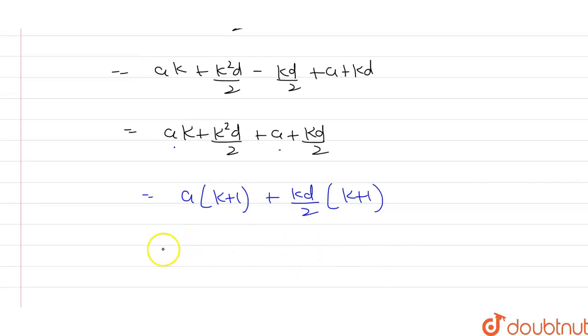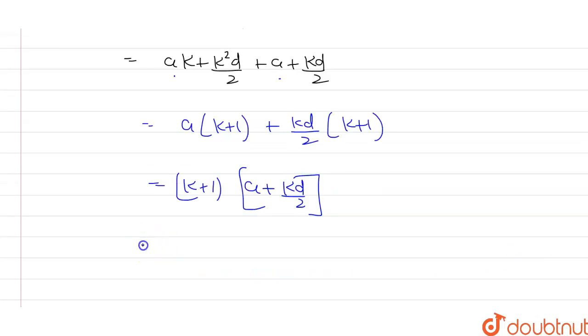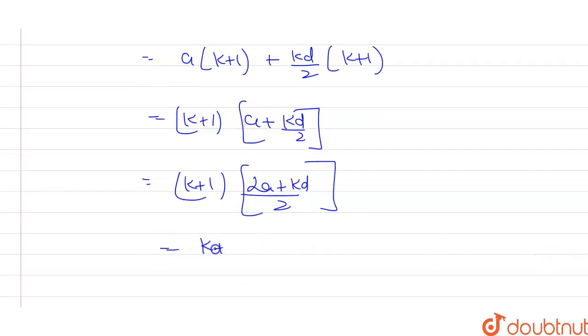Okay, so now I can take k plus 1 common from these two terms. So this will come out as a plus kd by 2. Now I'm going to take 2 as LCM, so this will become (k plus 1)(2a plus kd) by 2. So this part will become (k plus 1) by 2, and here we are left with 2a plus kd.